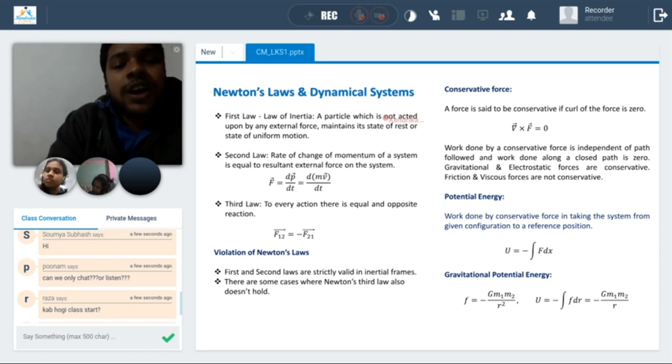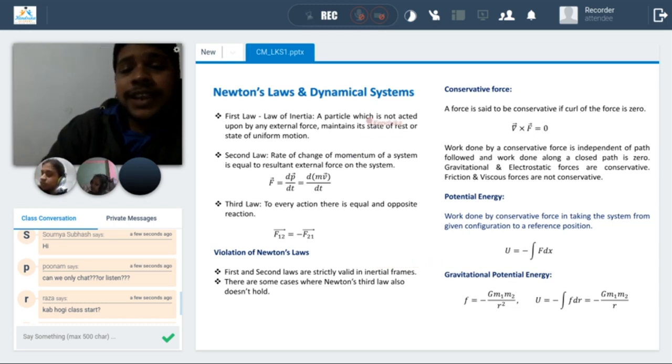This definition comes from the violation of Newton's law. So the first and second laws are strictly valid in inertial frames. It is like you say either this or that. On the basis of this, the definition of the inertial frame has been made. We also have in our syllabus what inertia is, so probably we are aware of the basic definition of inertia.